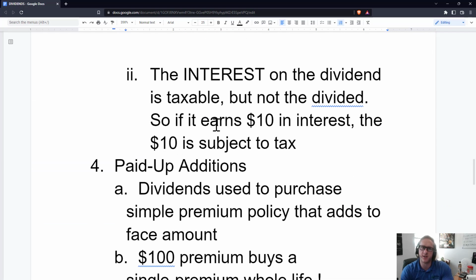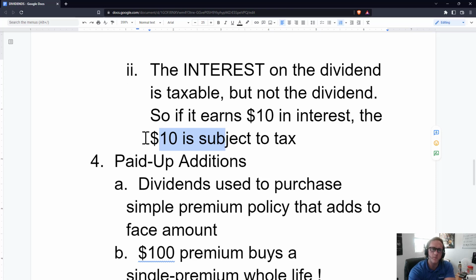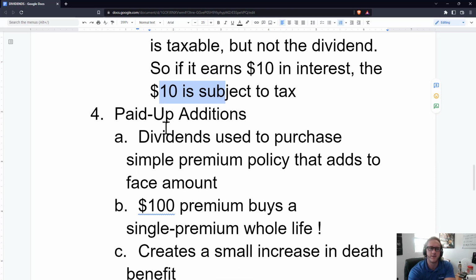Now the interest on the dividend is taxable, but not the dividend itself. So if that $100 earns $10 in interest, the $10 is subject to tax, and you end up with maybe $6, $7, or $8, depending on how much money the person actually made. Because taxes are great.